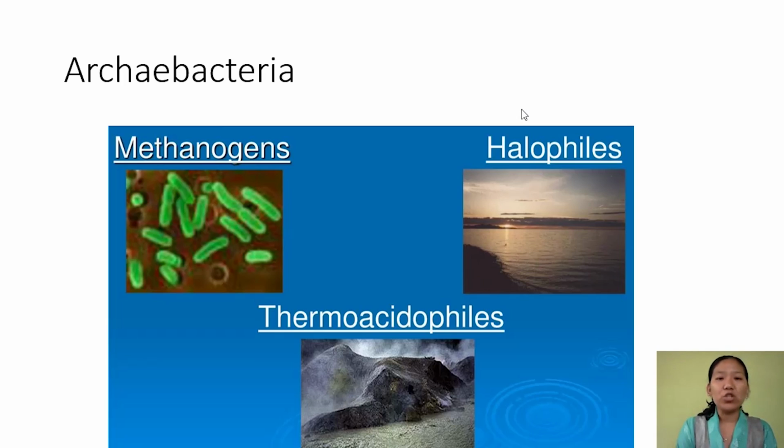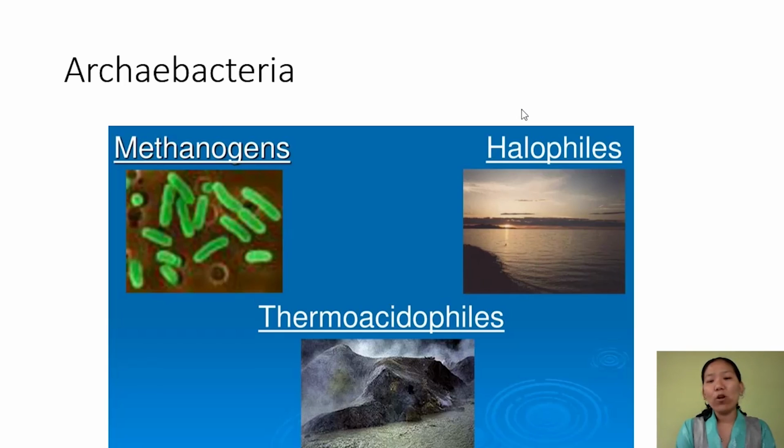First one is methanogen. These are the group of bacteria which are found in marshy area, and they are responsible for production of methane gas. This methanogen is also present in the stomach, or you can say guts, of ruminant cattle like cows and buffalo. That is why in their dung, that is in cow dung, methanogens are present, and when you use this methanogen in the biogas plant, we get biogas because of the presence of this methane produced by methanogen.